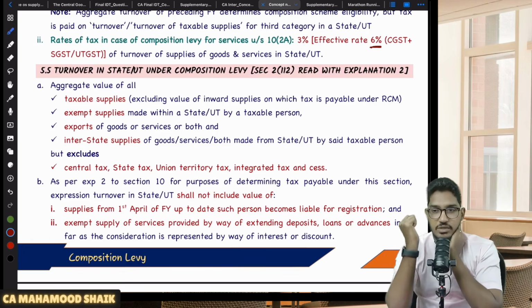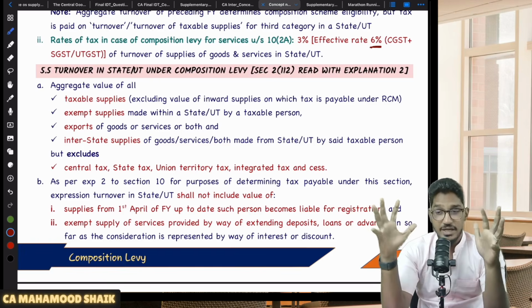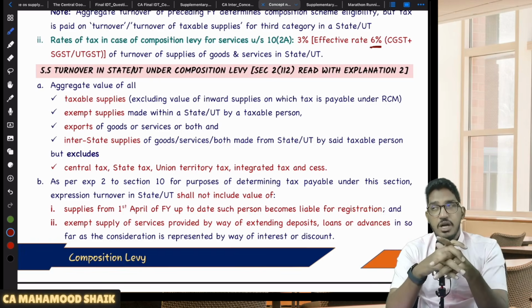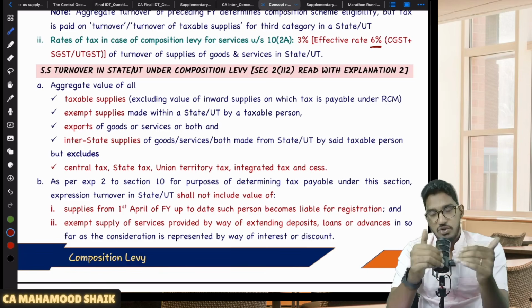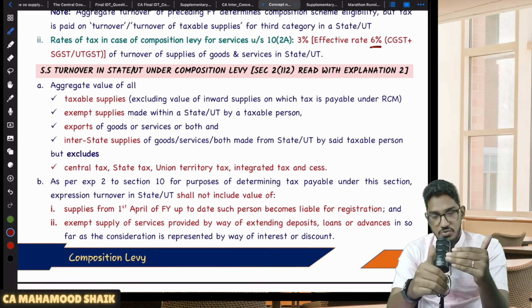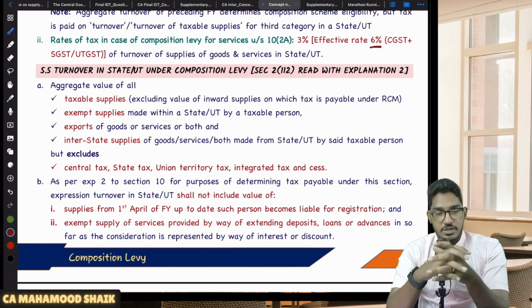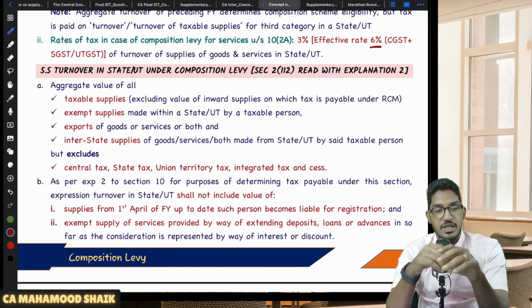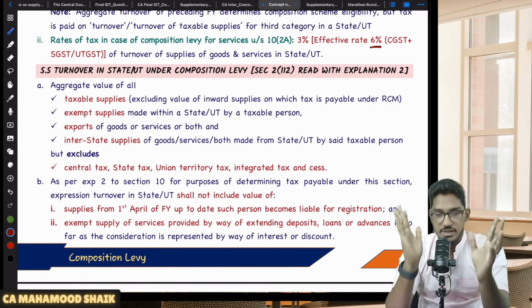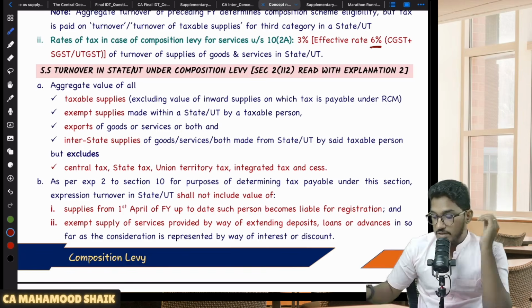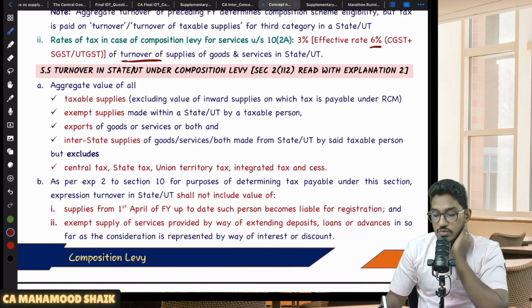Why? Because in service sector, profit margins will be little higher than when compared with the goods. So that's why what they have told is, in case if you want to opt for composition scheme under 10 subsection 2A, you have to pay 6% on your turnover in a state or union territory. 3% CGST, 3% SGST. You have to pay effectively 6%. And here this 6% also you have to pay it on total turnover, not just on taxable turnover. This 6% you are required to pay it on total turnover in a state or union territory.